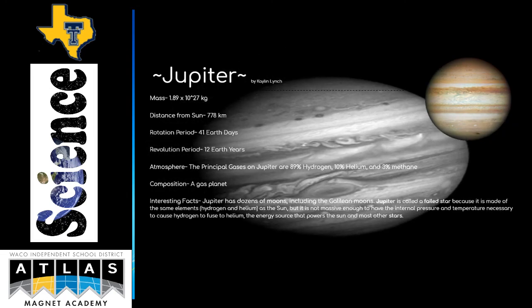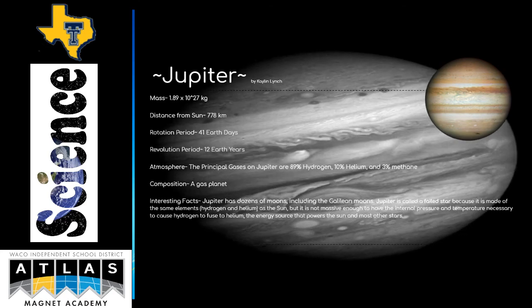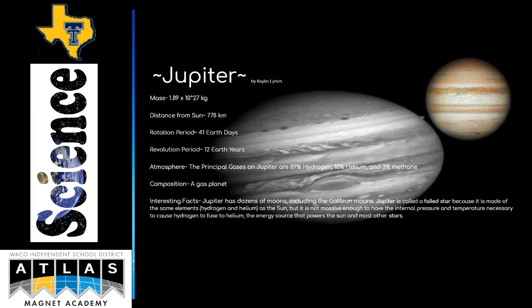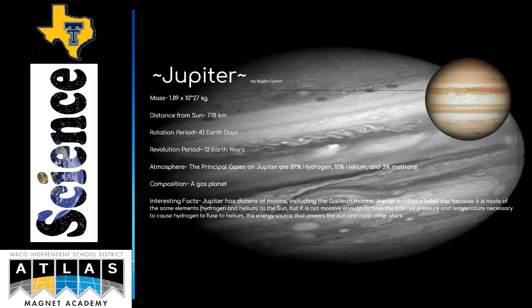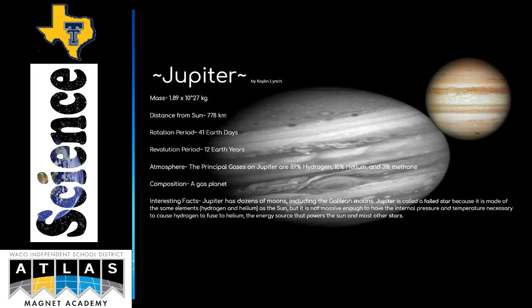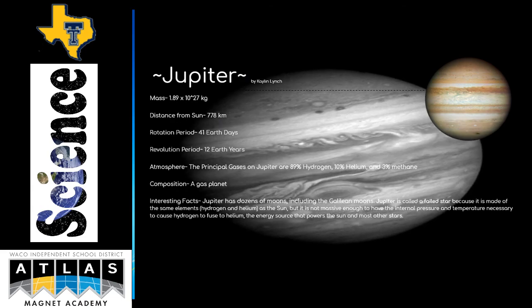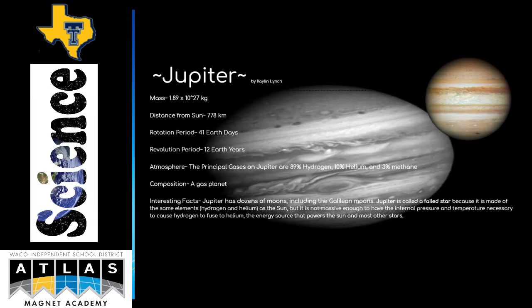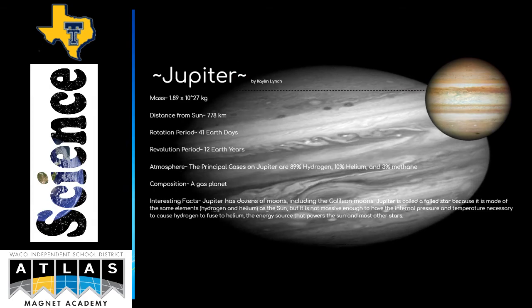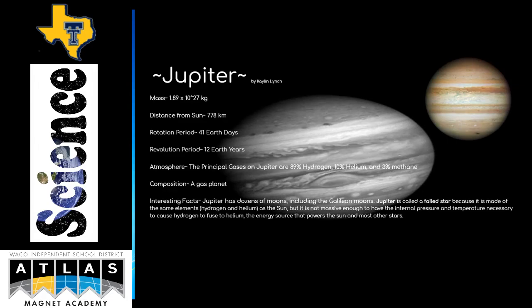Some extra facts about Jupiter are that Jupiter has dozens of moons, including the Galilean moons. Jupiter is called a failed star. This is because it is made up of the same elements as the Sun, but it is not massive enough to have the internal pressure and temperature necessary to cause hydrogen to fuse to helium, the energy source that powers the Sun and most other stars.